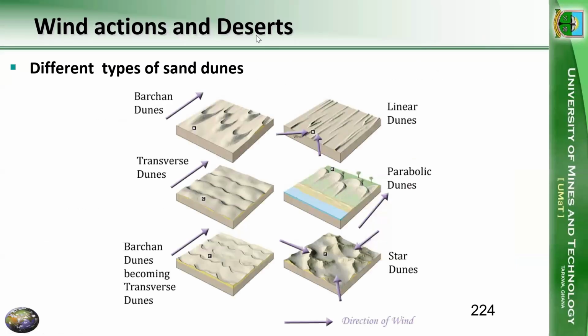All right, then again, we could have these different types of sand dunes. Here we have a barchan dune, linear dune. So here we have the wind in one direction. We have a barchan dune. We have a transverse dune, parabolic dunes, star dunes, and this is a barchan dune that is becoming a transverse dune. So we will now look at this one by one quickly.